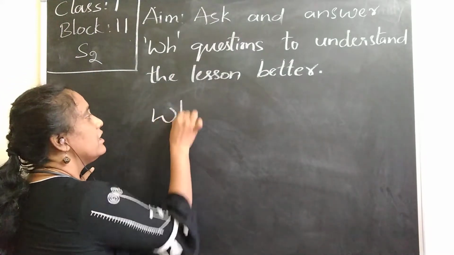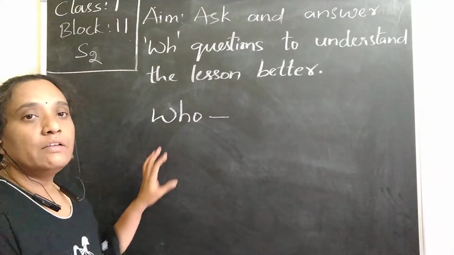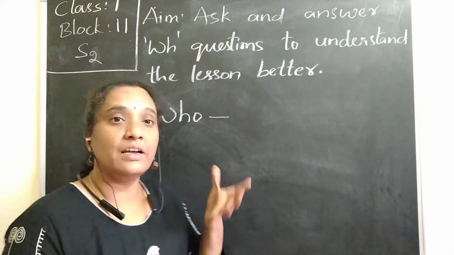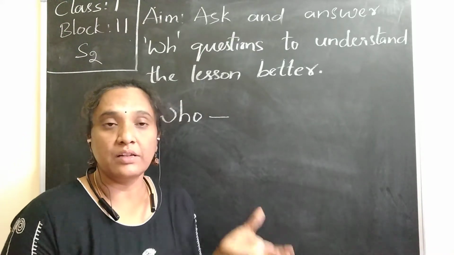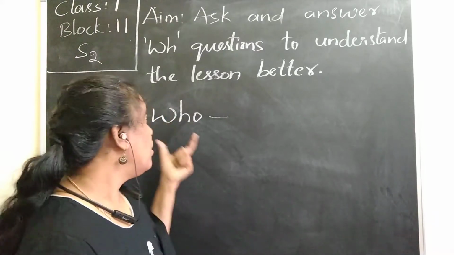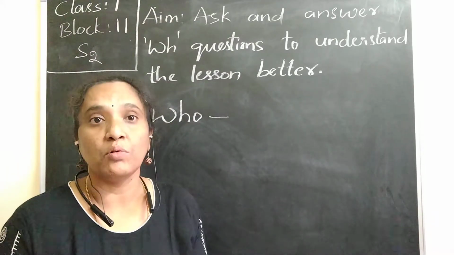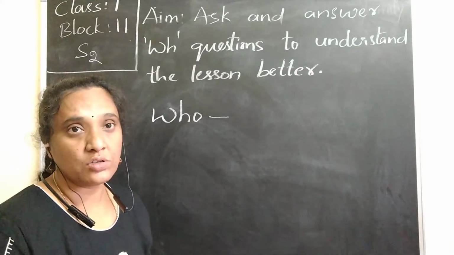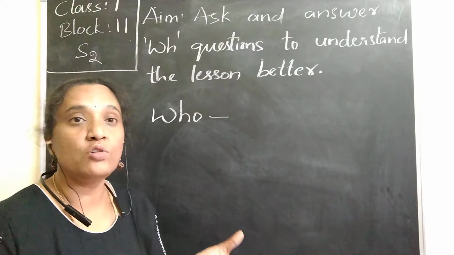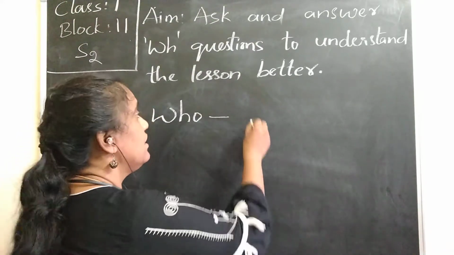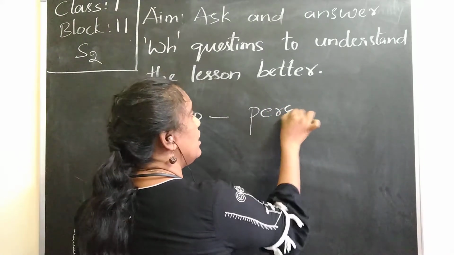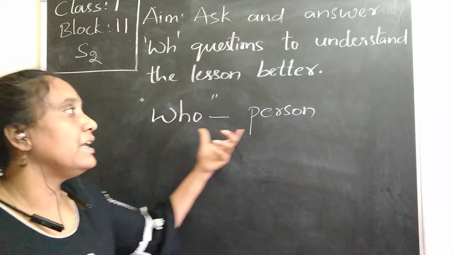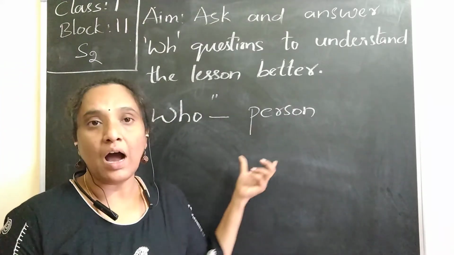So what are they? First, who. The word who: who is there with you, who lives in your house, who are there in the lesson, the characters. Whatever they are, who means we want to know something about a person. Who cooks for you? If you want to know the name of some person, then we use the word who to ask the question. So who is there in the lesson? Babu's sons. Who are the characters?